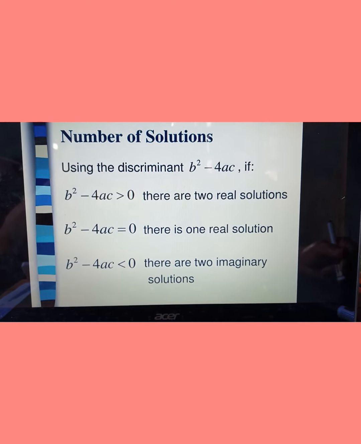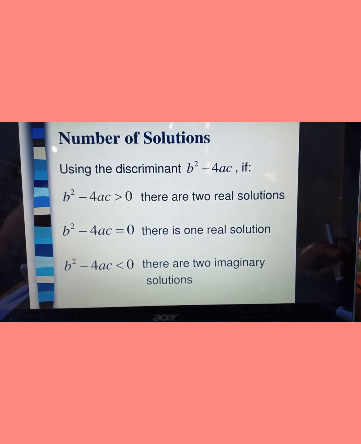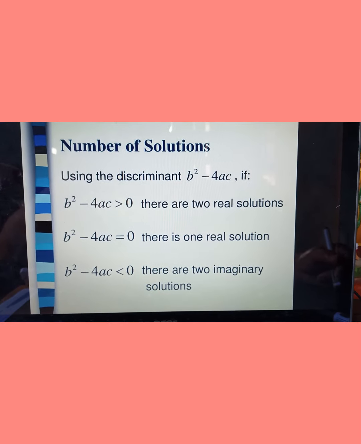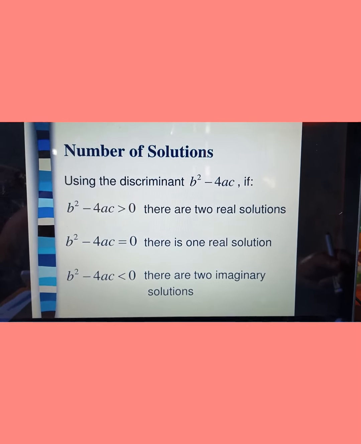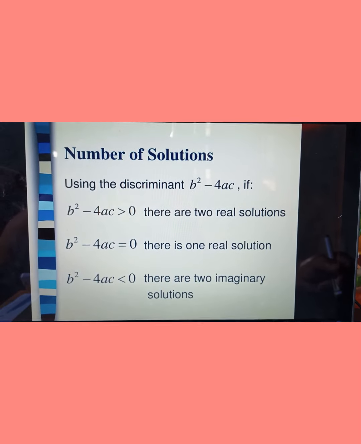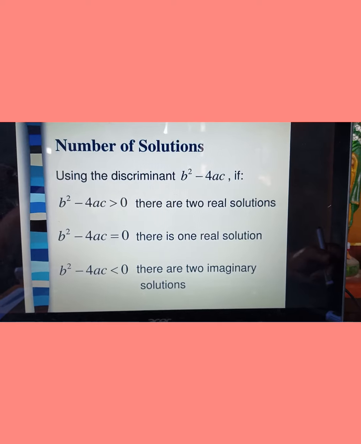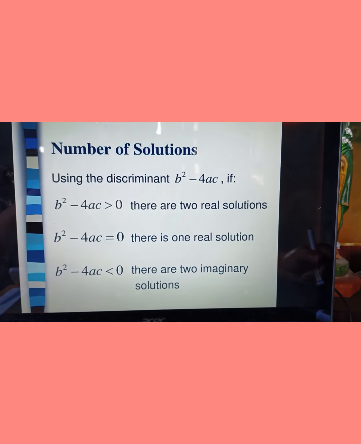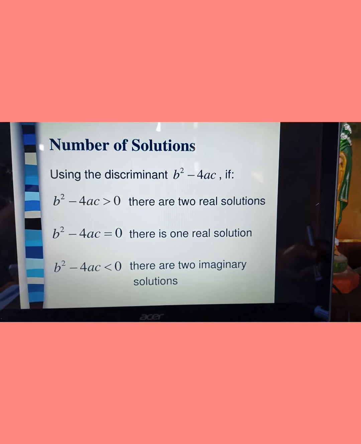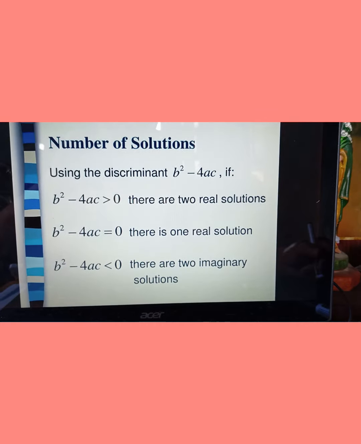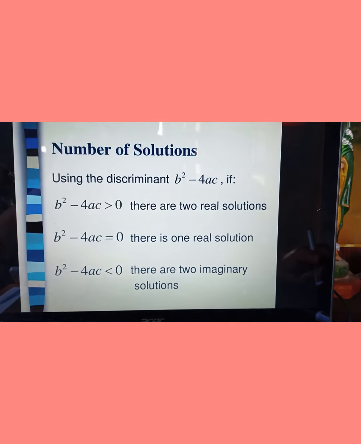If b squared minus 4ac is greater than 0, there are two real solutions. Number 2, if b squared minus 4ac is equal to 0, there is one real solution. And if b squared minus 4ac is less than 0, there are two imaginary solutions.